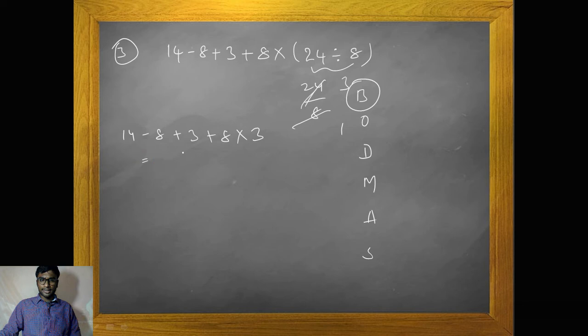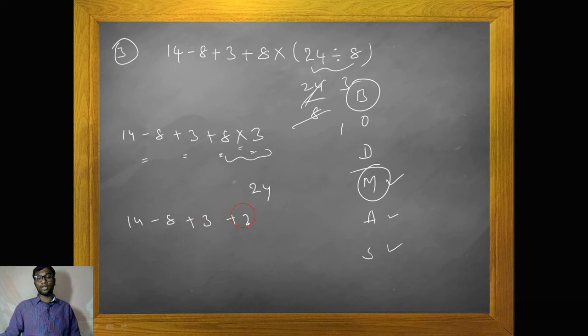Now we have minus, plus, and into. We have multiplication, addition and subtraction, so the first preference goes to multiplication. 8 into 3 is 24. So it is 14 minus 8 plus 3 plus 24.